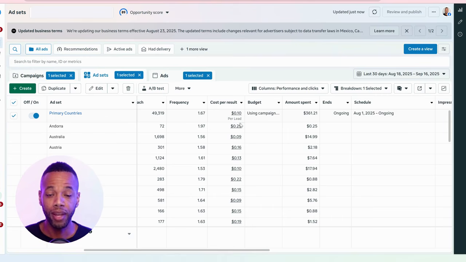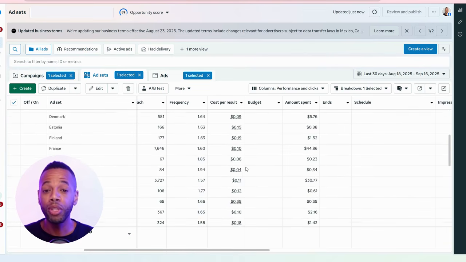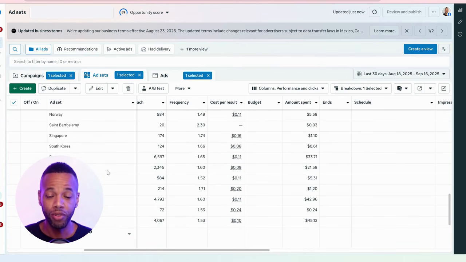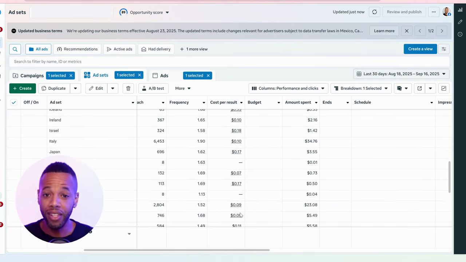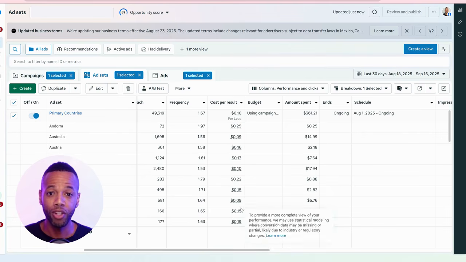And for the proof here, we're inside of our Meta ads, and you can see that we're getting 10 cents per conversion. You have Australia on there, Belgium, Canada, Denmark. As you can see, there's no Mexico or Brazil in here, although those are not bad markets. For this ad, they're not in here. We're getting 10 cents per conversion in the high cost countries.